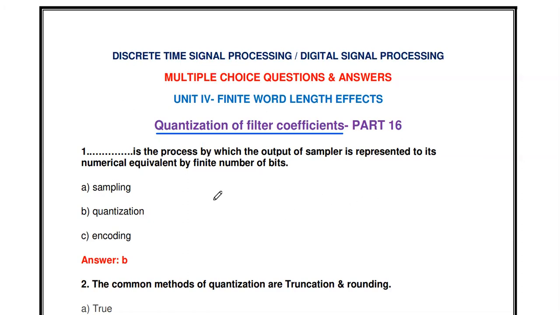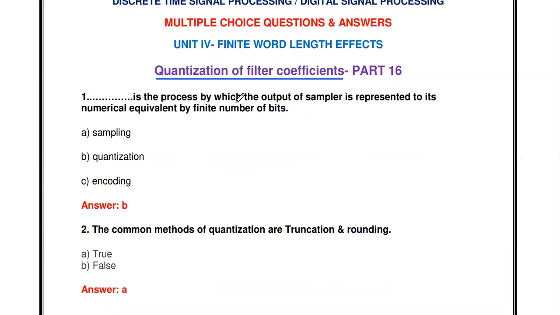The first question: dash is the process by which the output of the sampler is represented to its numerical equivalent by a finite number of bits.